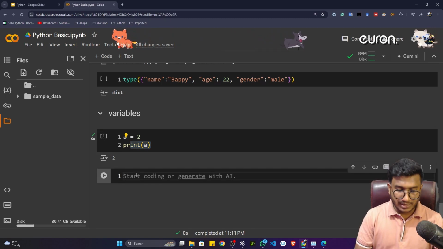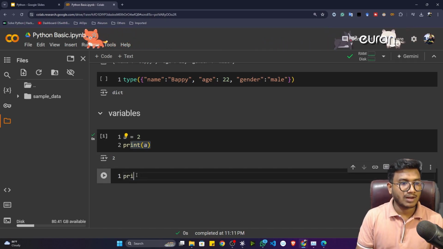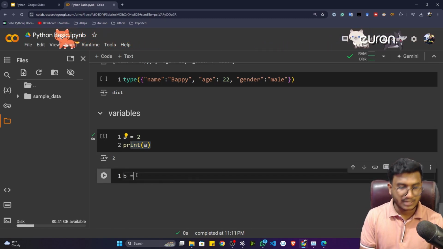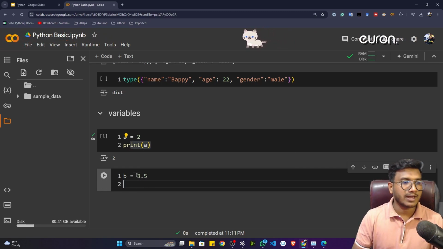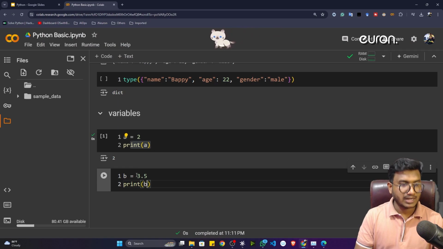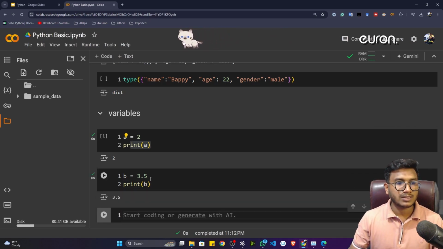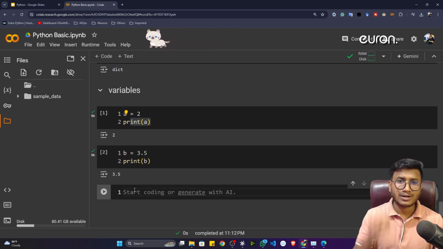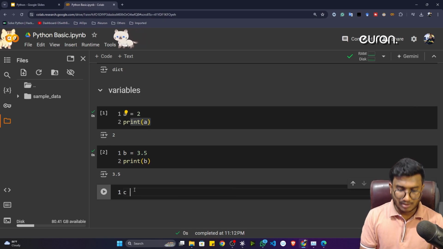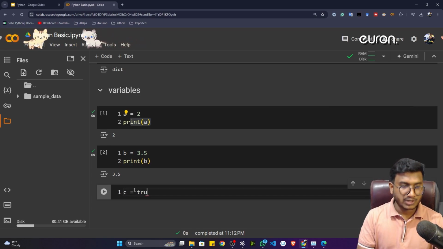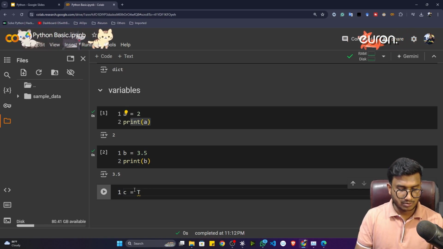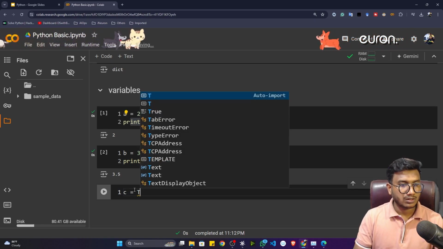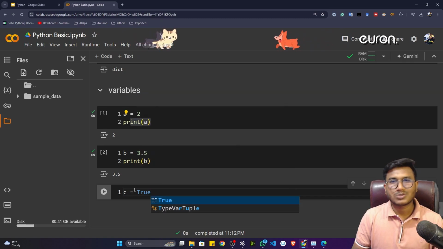You can also do it for other data types. Let's take another variable, b is equal to, and here I can take one float type data, let's say 3.5. If I do the print operation, it will print 3.5. Let's take a variable called c, and inside that I'm going to store a Boolean value. So it would be True. You can also mention False, it's completely fine.